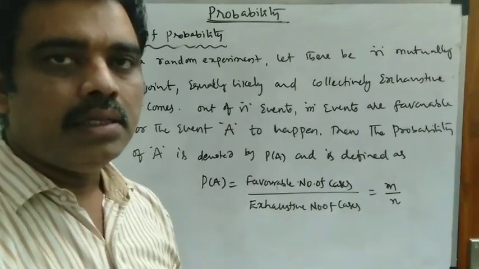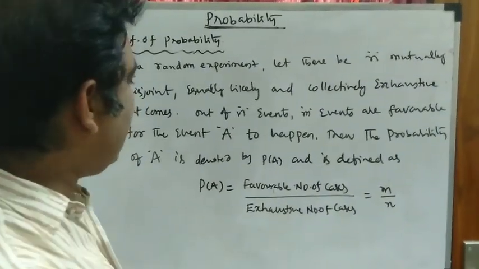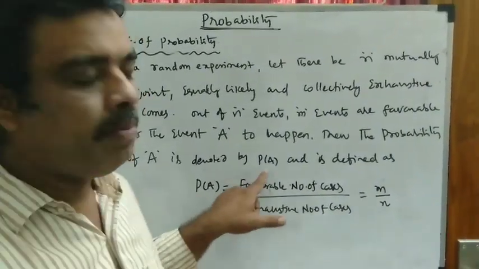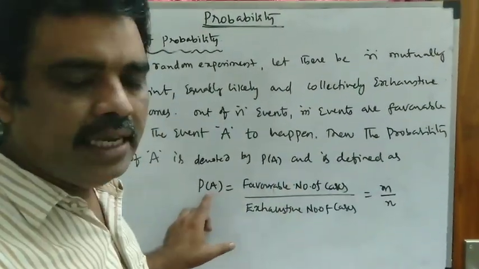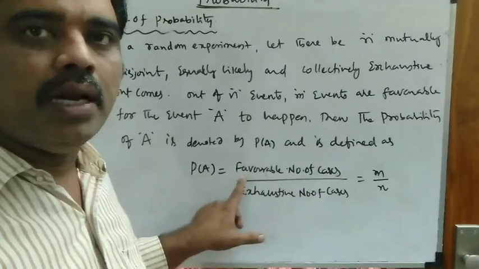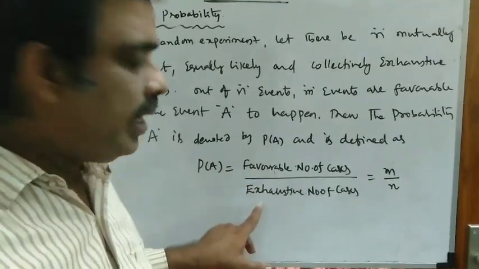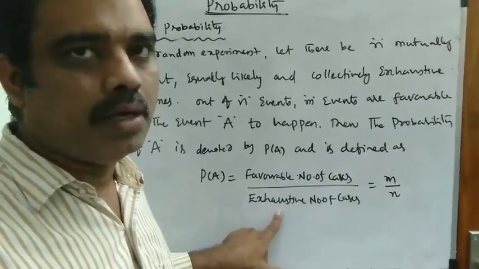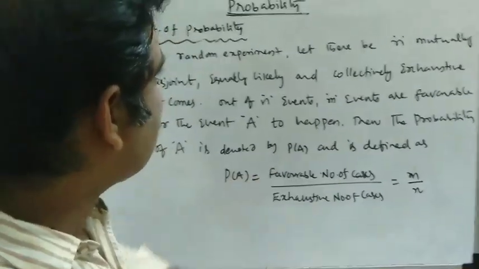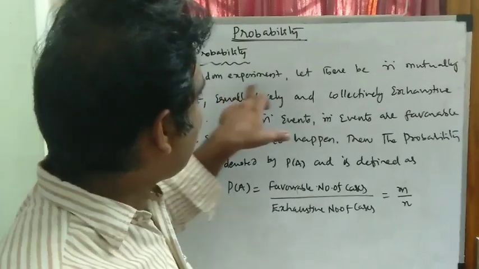Then the probability of the event A to happen is denoted by P of A and is defined as P of A is equal to favorable number of cases by exhaustive number of cases. Exhaustive means total outcomes.